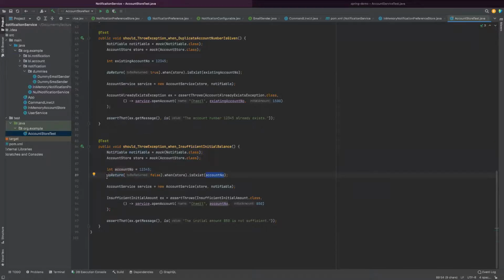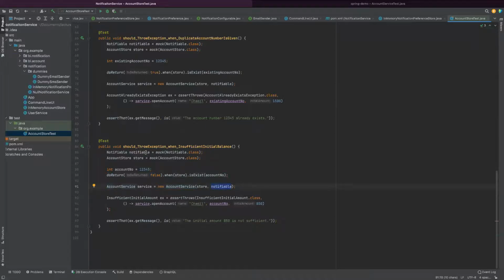So the first test I am doing here is, the account service should call account store. That account store, if it is already existing, I am returning false, that I instruct that mock. And account service, right? It needs store as well as notifiable.